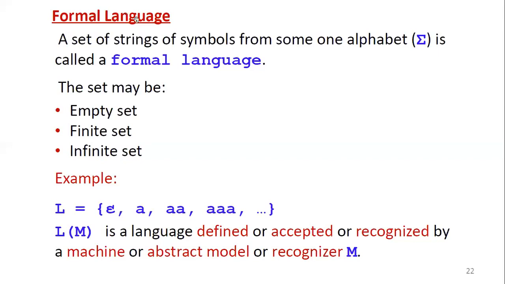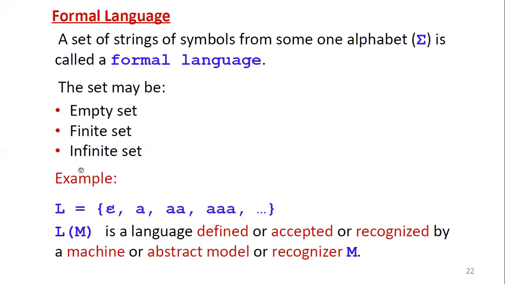A set of strings of symbols from some one alphabet sigma is called a formal language, or a language. Here, the set of strings we already covered during the language definition. The set may be the empty set, which is denoted by phi. Then a finite set, the set with a finite number of strings. Then an infinite set, the set with an infinite number of strings. So any of these three are possible.